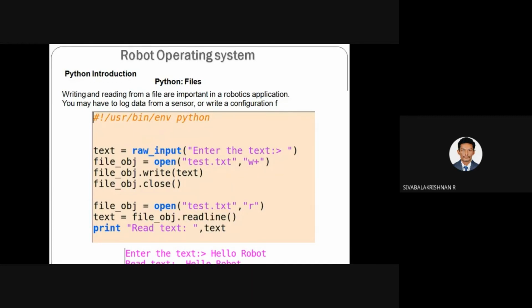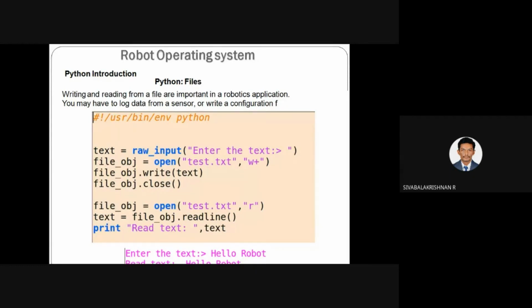So text = raw_input("Enter a text"). Here I am assigning a string variable, and here I am entering a text. So the first line is getting string data from the user. Once the user enters the string data, file_object is the variable, and whenever this variable is called, it will open a file whose file name is test.txt. Here open is the function which is used to open your text file.